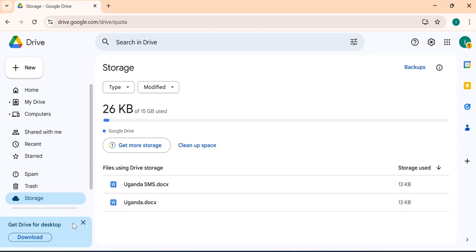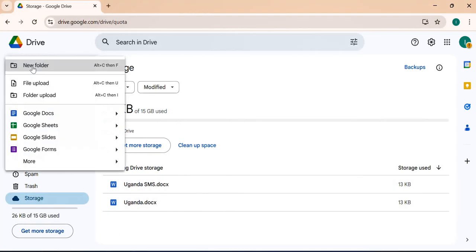Okay, so you can see here they are saying you can also get the Drive desktop app, so it's a good option as well. So apart from that, I want us to look at this. When you click on this new again, you can see that we have other Google applications here, like Google Docs, Google Sheets, Google Slides. So these have come in handy, whereby you can even work here.